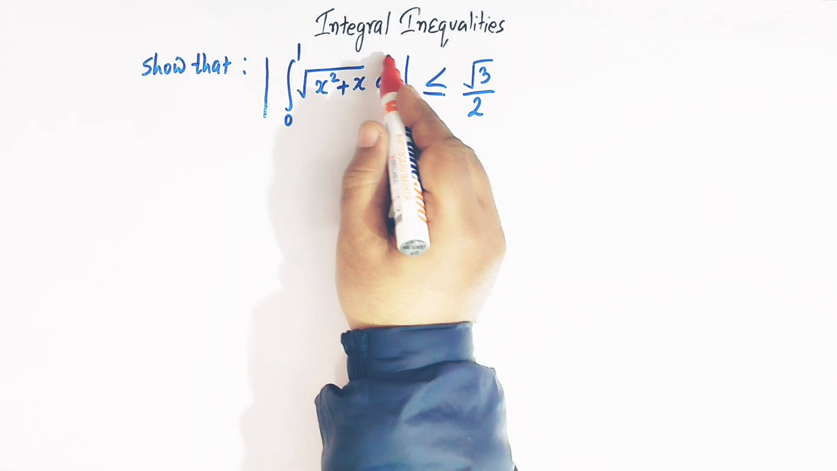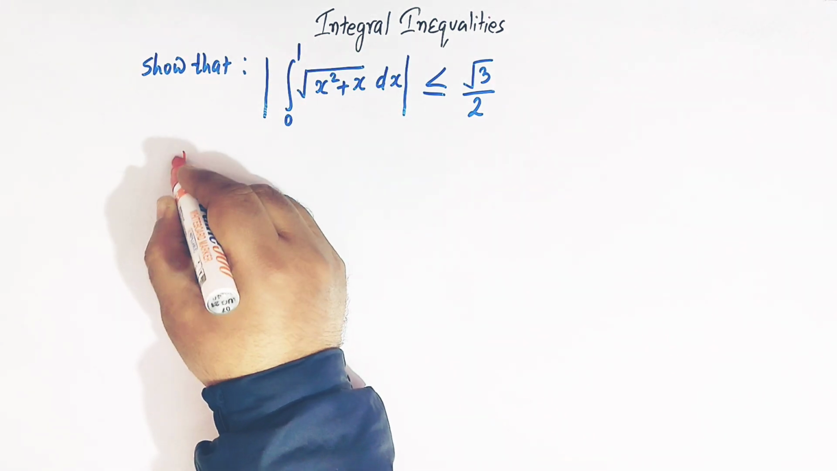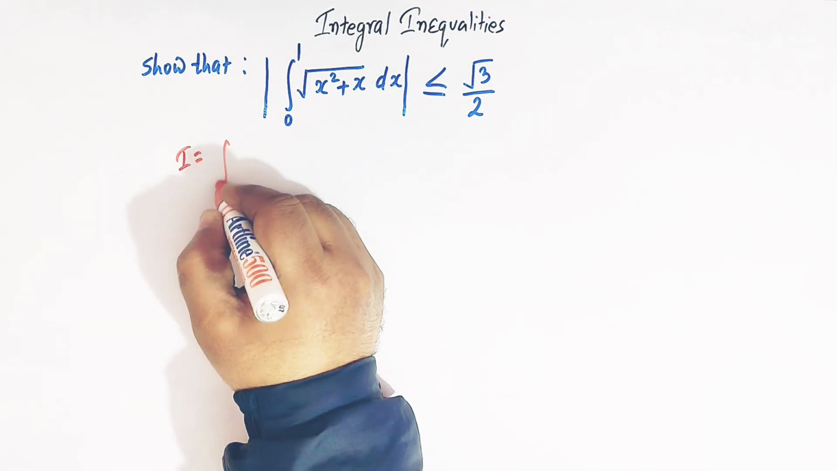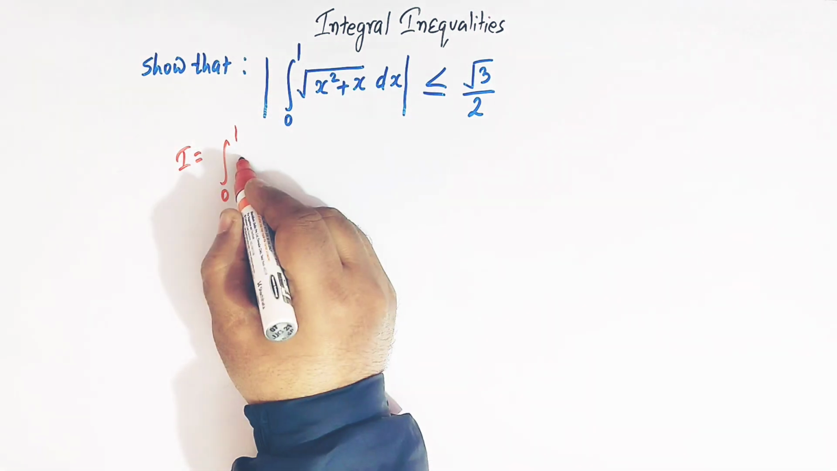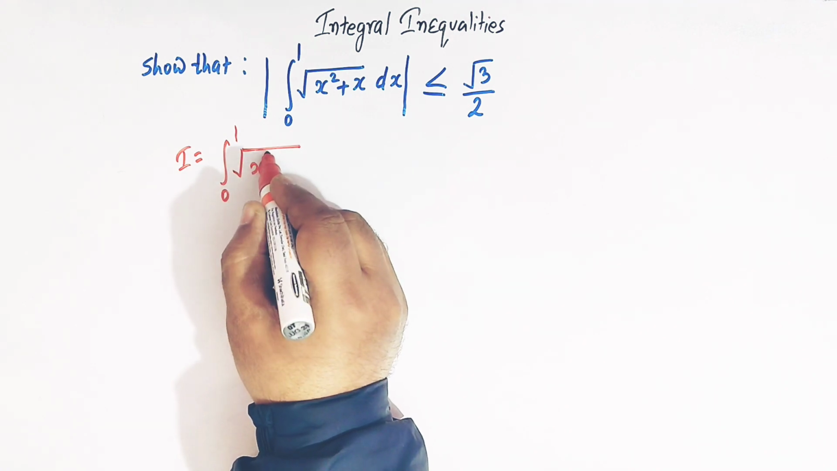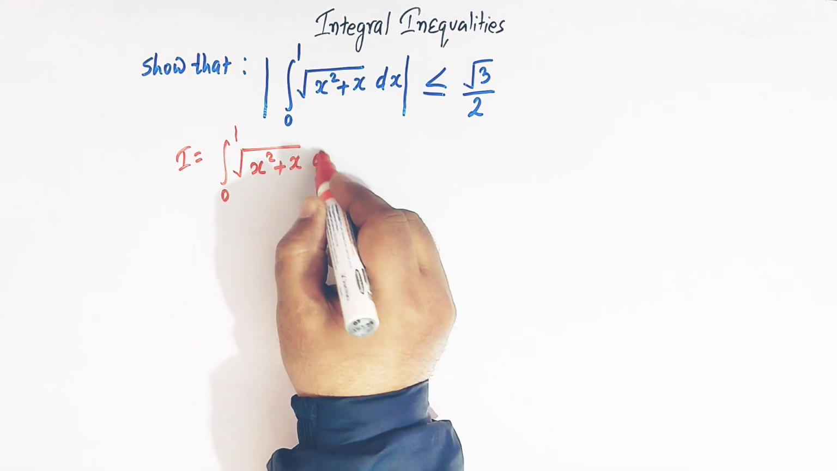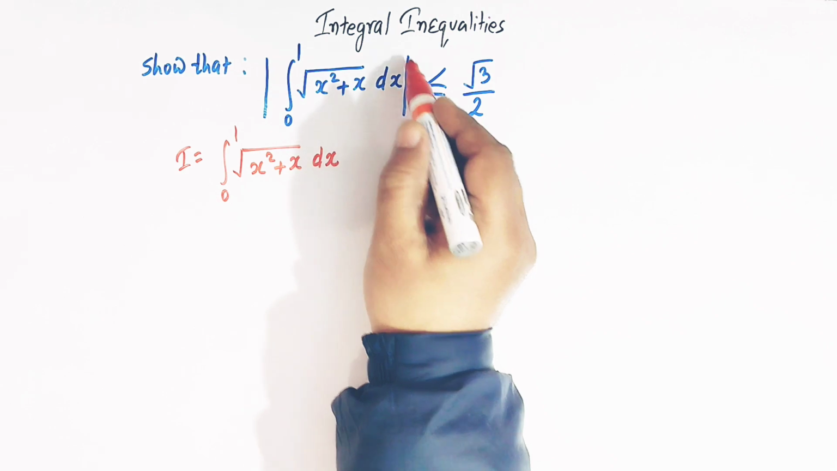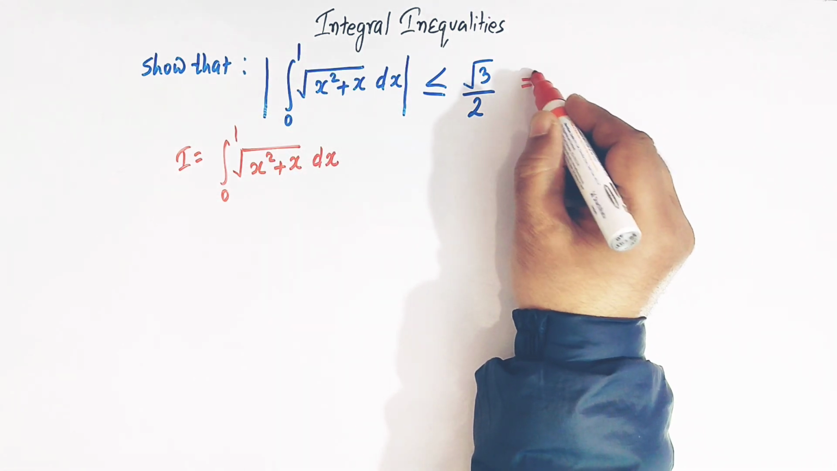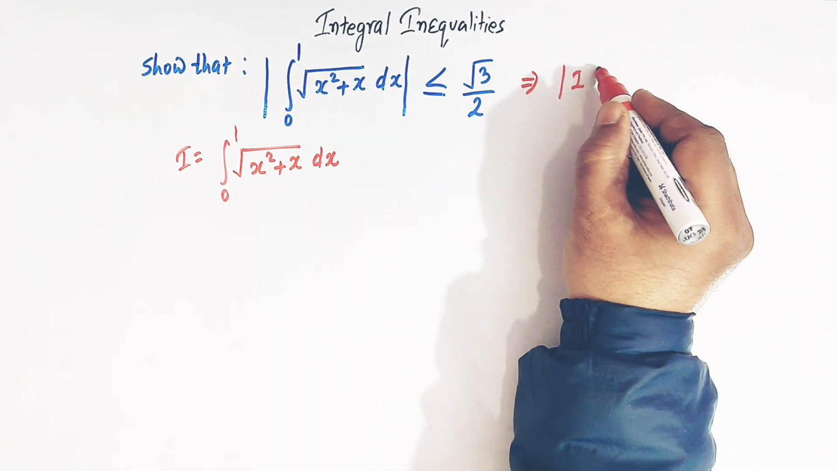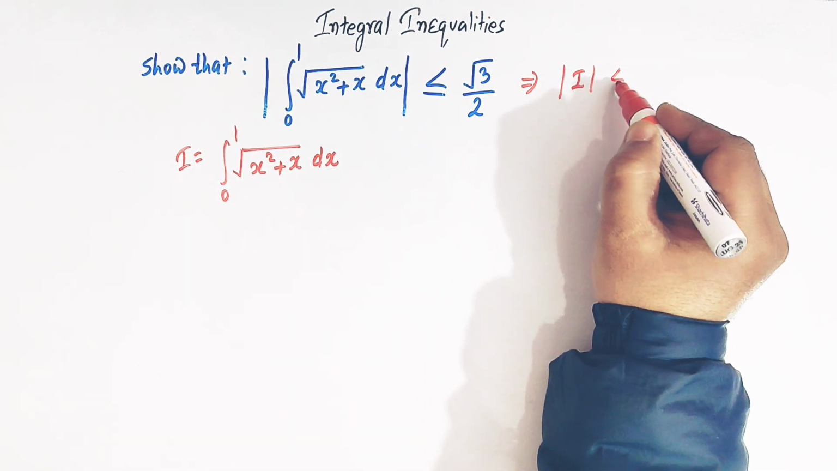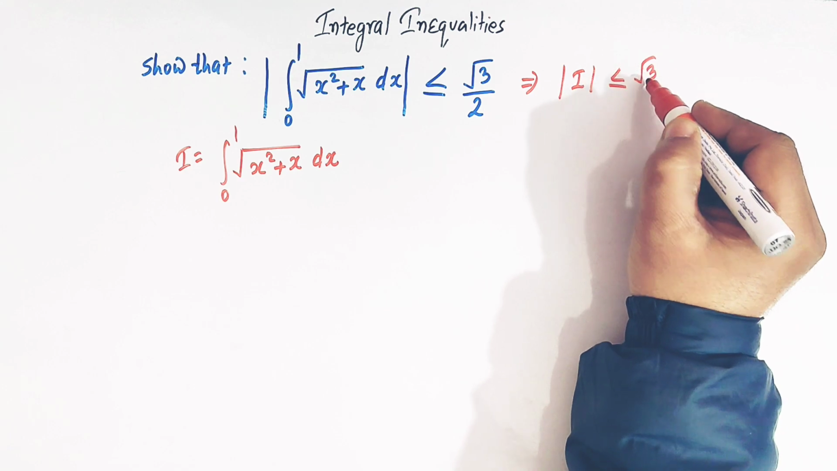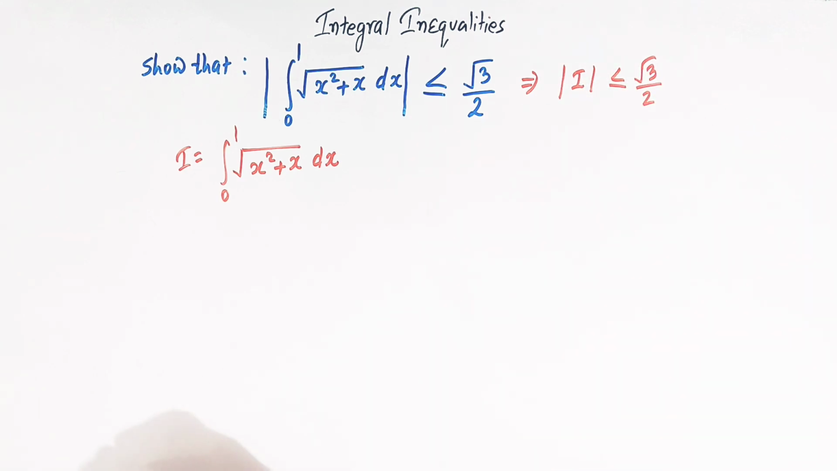So let us call this integral I, right? So we have I is equal to the integral from 0 to 1, and the integrand is the square root of x square plus x dx. So we have to now show that the mod of this integral, that is mod of I, is less than or equal to square root of 3 over 2.